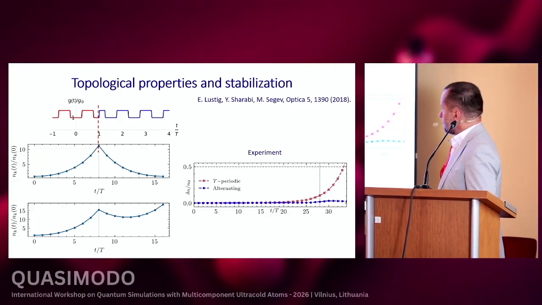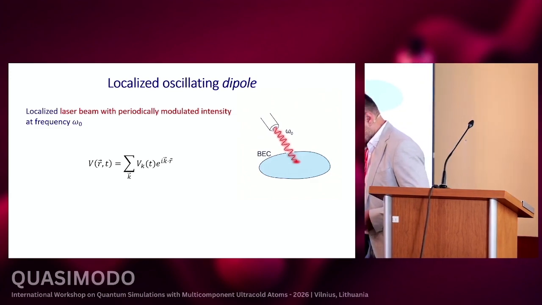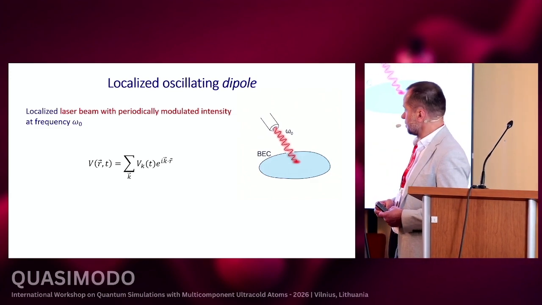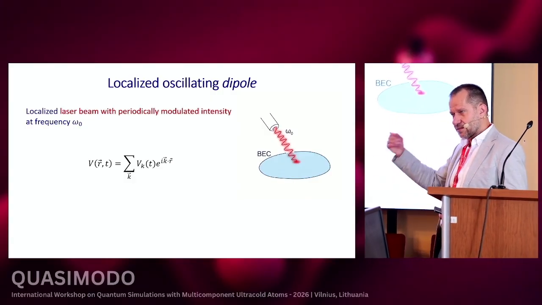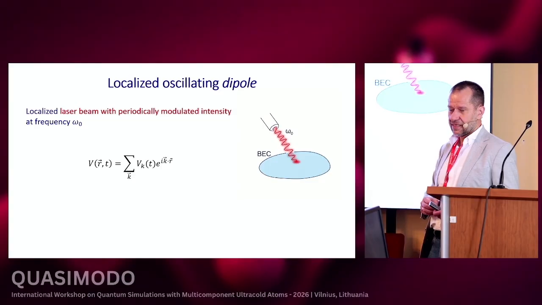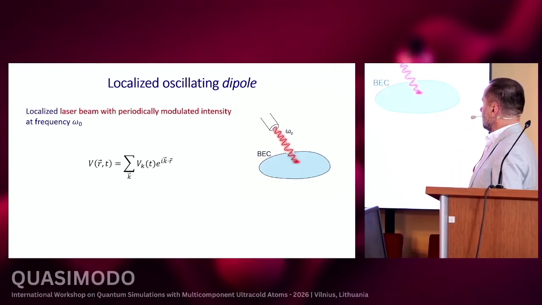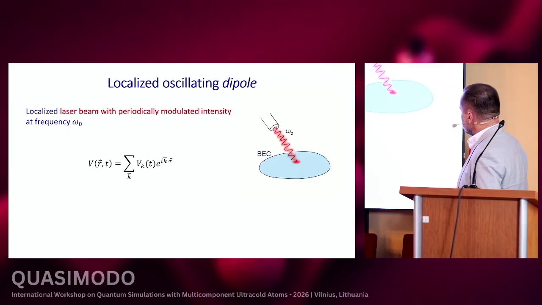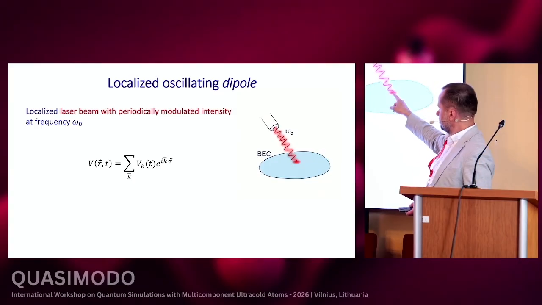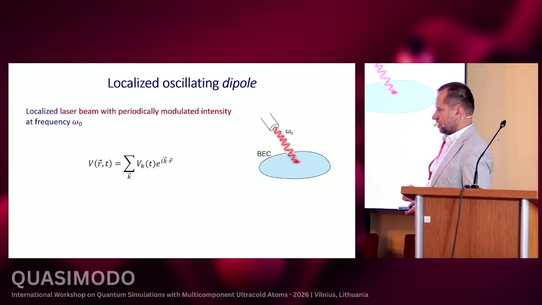In photonic time crystals, one of the important problems is emission of radiation by an atom embedded into the photonic time crystal. And actually this kind of phenomenon can be investigated also in a Bose-Einstein condensate. So what we need is a focused laser beam with intensity which is modulated in time.